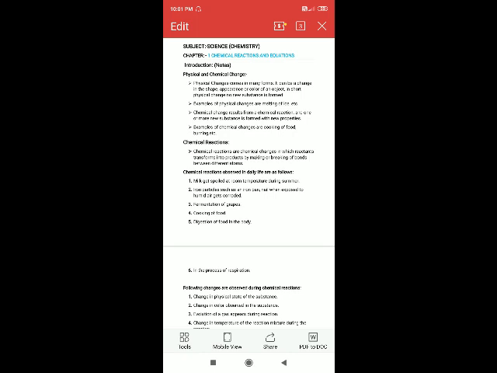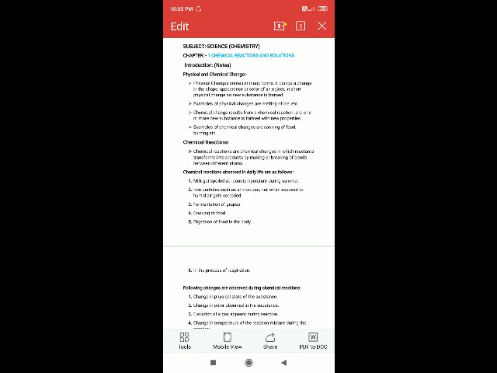As we all know, science is further divided into three parts: chemistry, physics and biology. Chapter number 1 belongs to the chemistry part. The name of the chapter is chemical reactions and equations. This chapter is the most important and the basic part of chemistry.